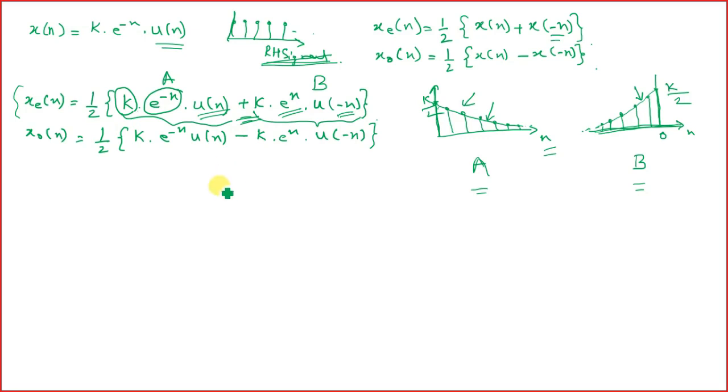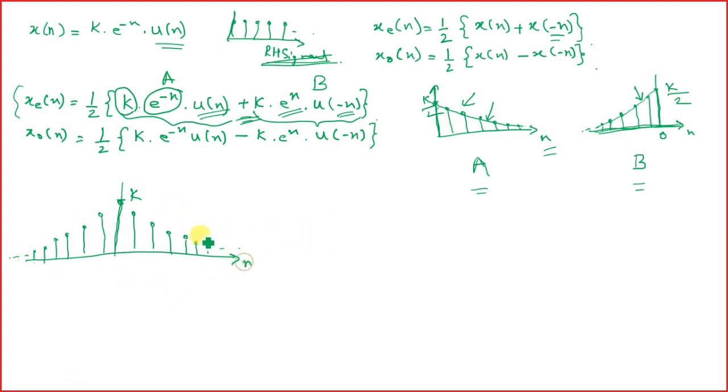So what would be the initial point now for this x_e of n? If we have to draw the x_e of n now, half of k plus half of k, that is you will be getting at 0 a k value, and then you will be getting the exponential values.